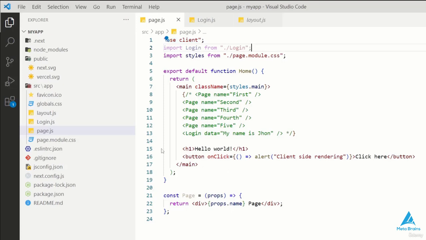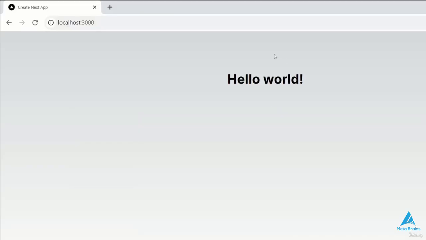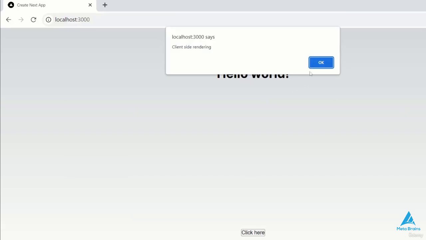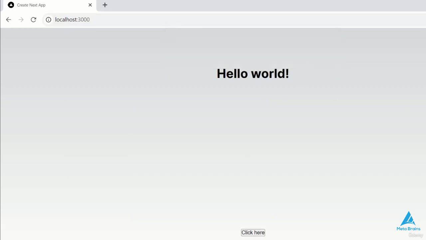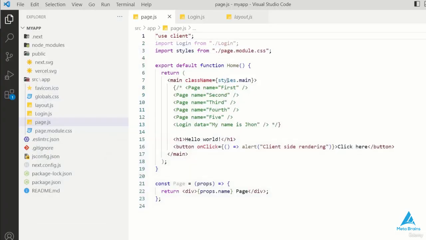However, if you have made a lot of components, like subcomponents in one component, you don't need to specify it again and again. You can add it just once. This way, we can do rendering on the client side in Next.js. We just have to tell that this is our client component.